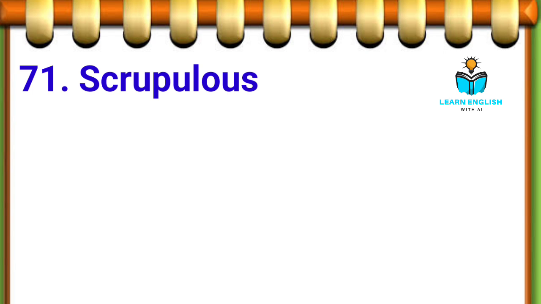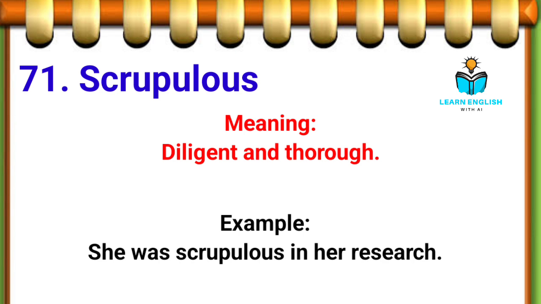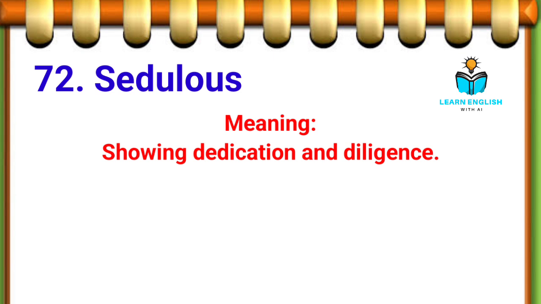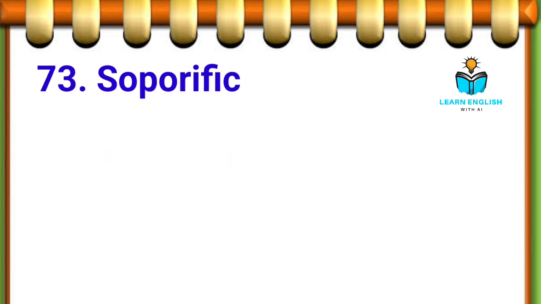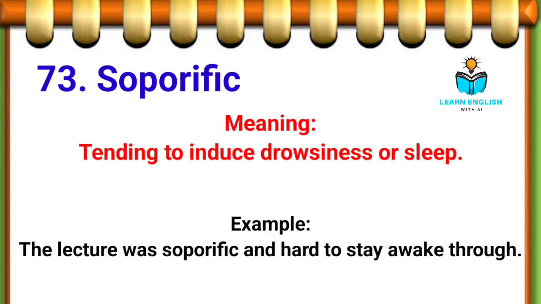71st. Scrupulous, diligent, and thorough. Example, she was scrupulous in her research. 72nd. Sedulous, showing dedication and diligence. Example, he was a sedulous worker. 73rd. Soporific, tending to induce drowsiness or sleep. Example, the lecture was soporific and hard to stay awake through.